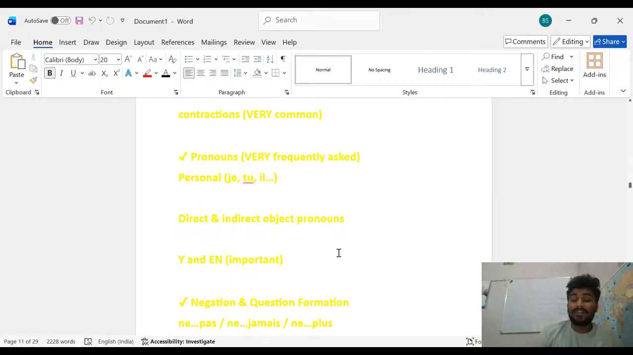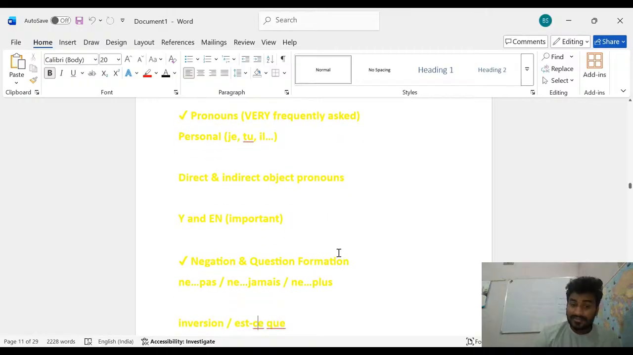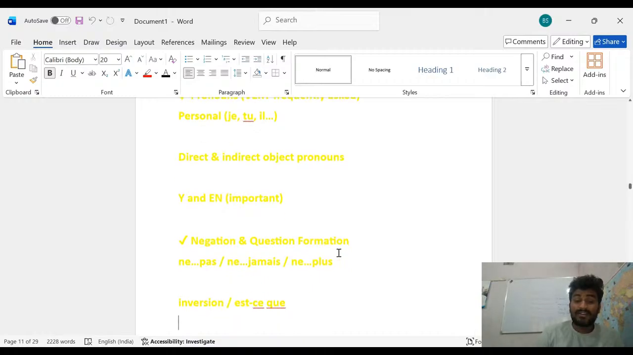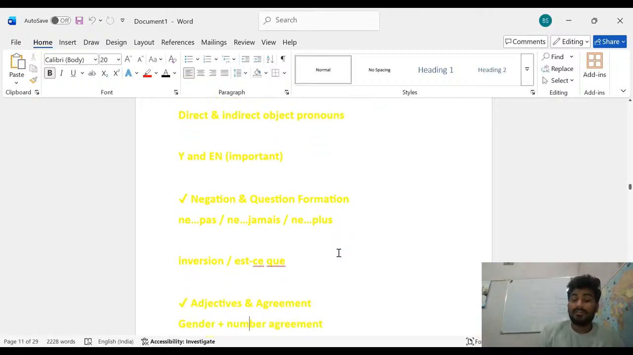And after that there is negation and question formation, the formation of sentences of the type of negation and question formation. You have to remember ne pas, ne jamais, ne plus. And after that inversion and est-ce que. You have to remember this for negation and the question.